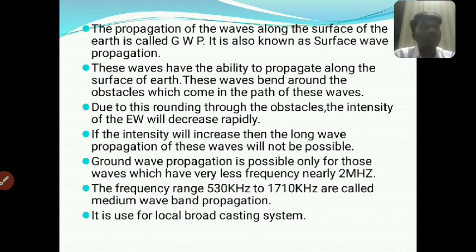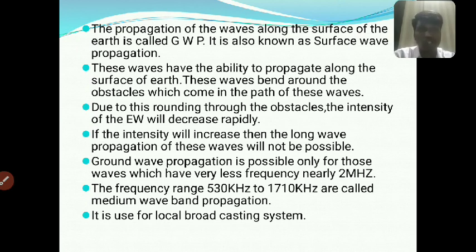So ground wave propagation is possible only for waves of very low frequency, nearly 2 megahertz. Ground wave propagation is produced only in this low frequency range. The range is 530 kilohertz to 1710 kilohertz, so it is called medium wave band propagation.